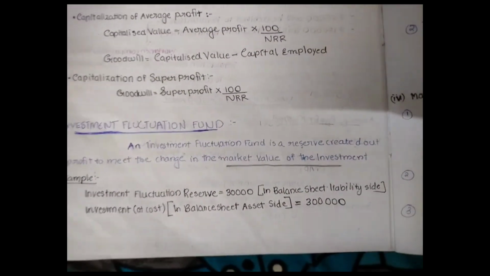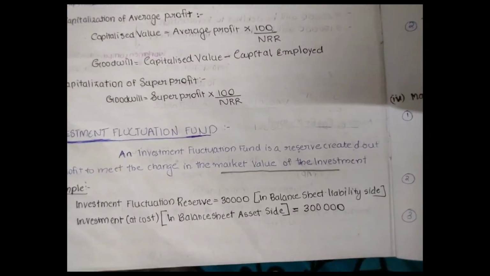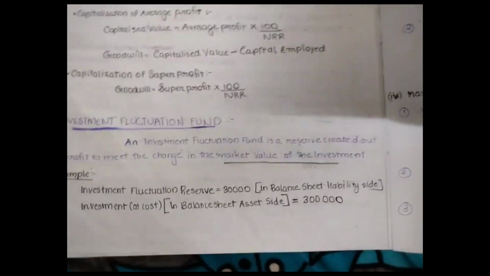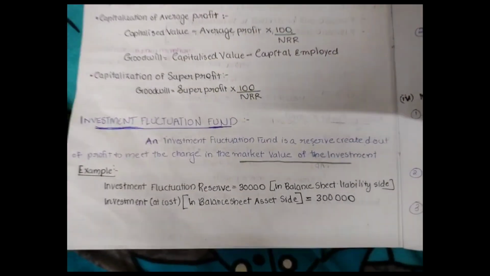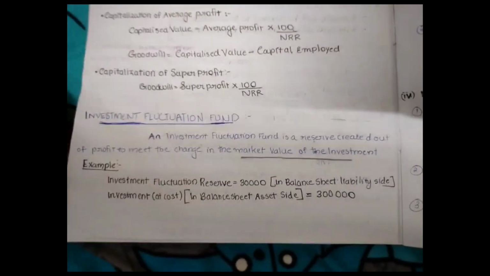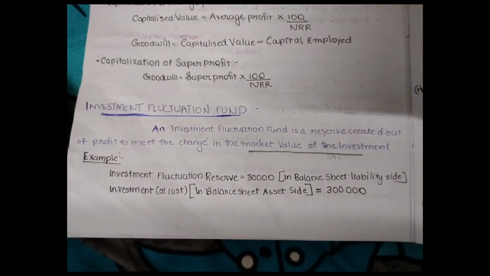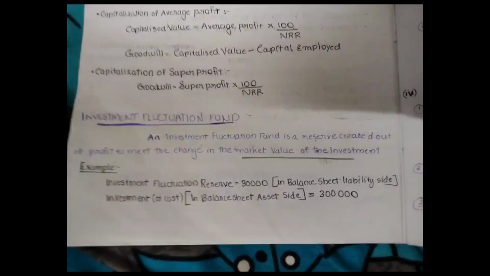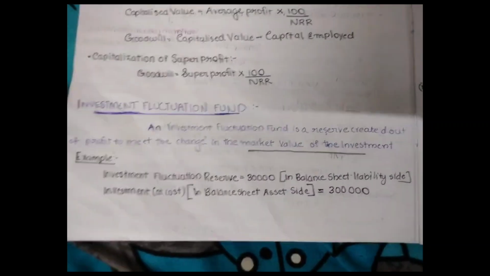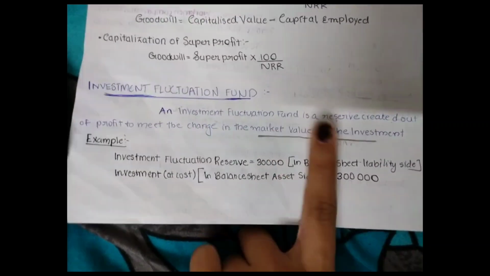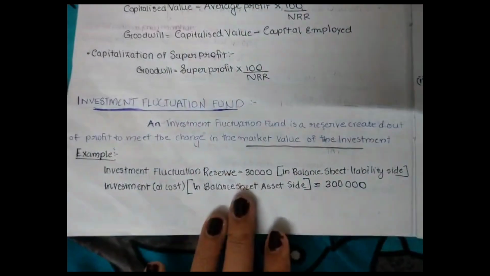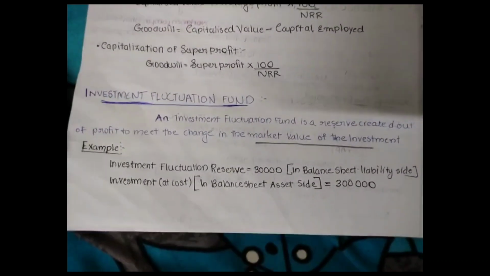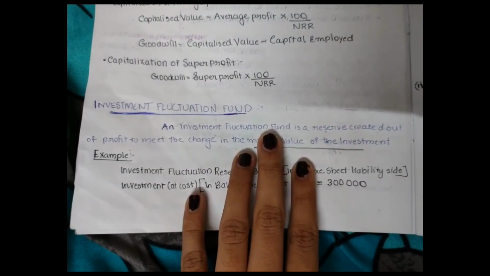Like that, if we buy an investment with a certain money, the market value would always change, right? It is always prone to fluctuations. When such fluctuations come, the person who bought this investment will have losses. So we will bear these losses from this fluctuation fund. If we get any loss because of the fluctuation of market value, we are going to meet that loss with the help of this reserve. This reserve is particularly made to meet the losses which arise when market value fluctuates. That is what we call the investment fluctuation fund in simple words.